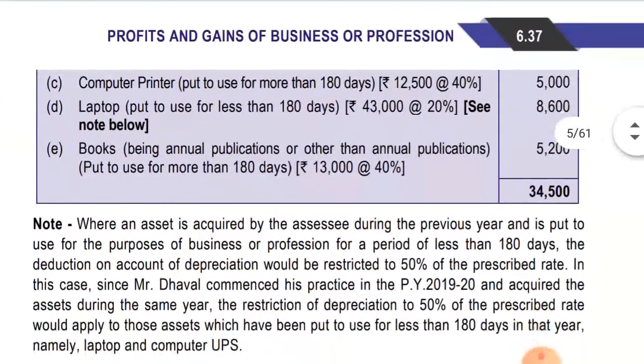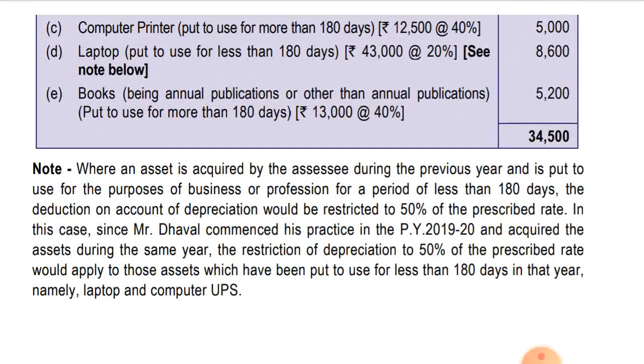So let's move to the notes. There's one note only. Where an asset is acquired by the assessee during the previous year and is put to use for the purpose of business or profession for a period of less than 180 days, the deduction on account of depreciation would be restricted to 50% of the prescribed rate. In this case, since Mr. Dhaval commenced his practice in the previous year and acquired the asset during the same year, the restriction of depreciation to 50% of the prescribed rate would apply to those assets which have been put to use for less than 180 days in that year, namely laptop, computer UPS.